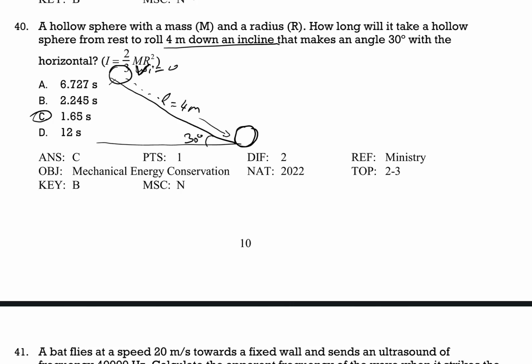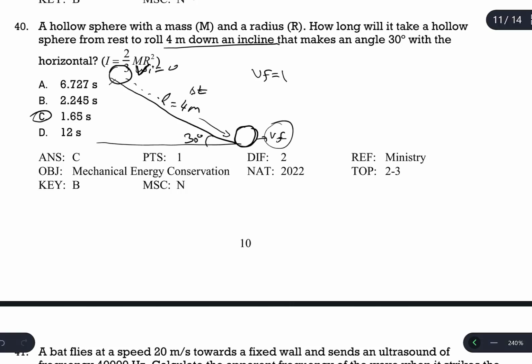So we need to know the final translational speed at the bottom of the incline. After that, I will use the kinematic equation for calculating delta t to cover this 4 meter distance. I'm going to use the equation for V final. V final is equal to the root of 2gh divided by c plus 1. This was the equation for an object rolling on an incline from rest, to find the speed at the bottom.